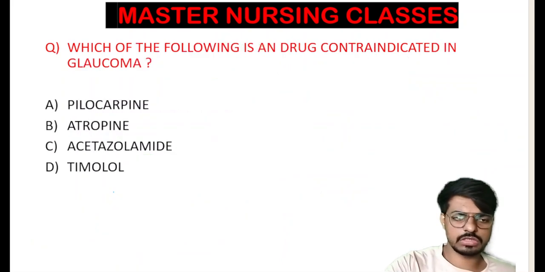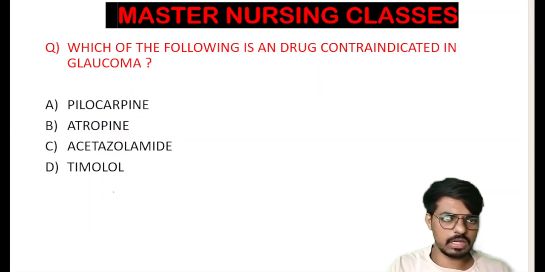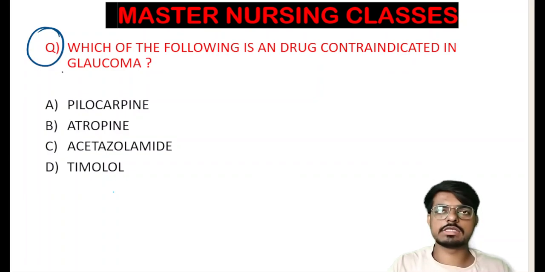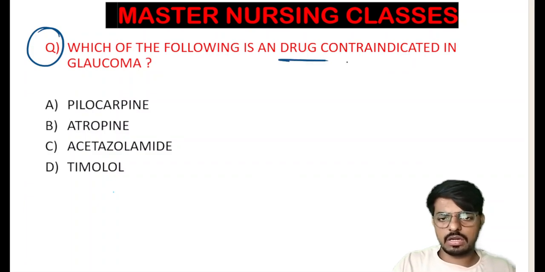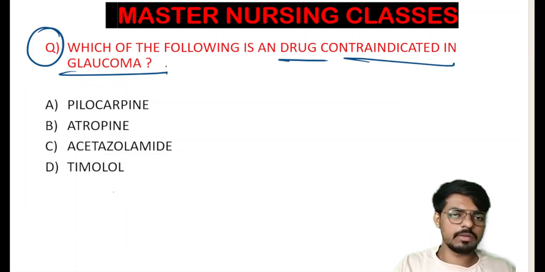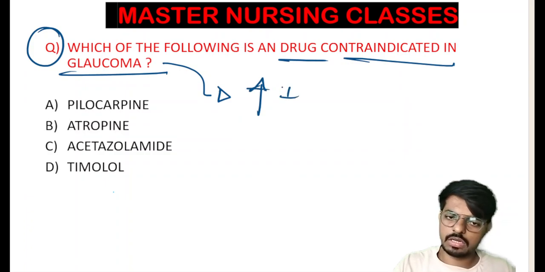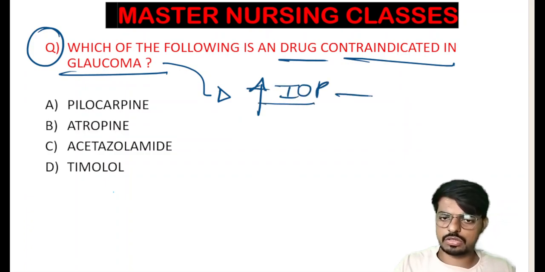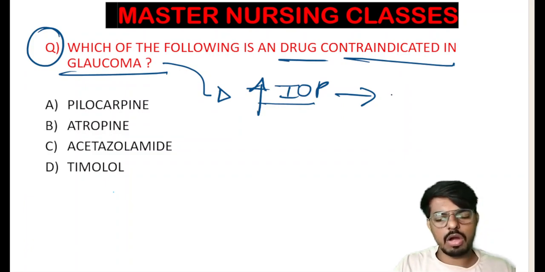Here is your next question in front of you. It's a very simple question. Which of the following drugs is contraindicated in glaucoma? So now tell me, what is glaucoma? Glaucoma is increased intraocular pressure which leads to damage of our optic nerve.